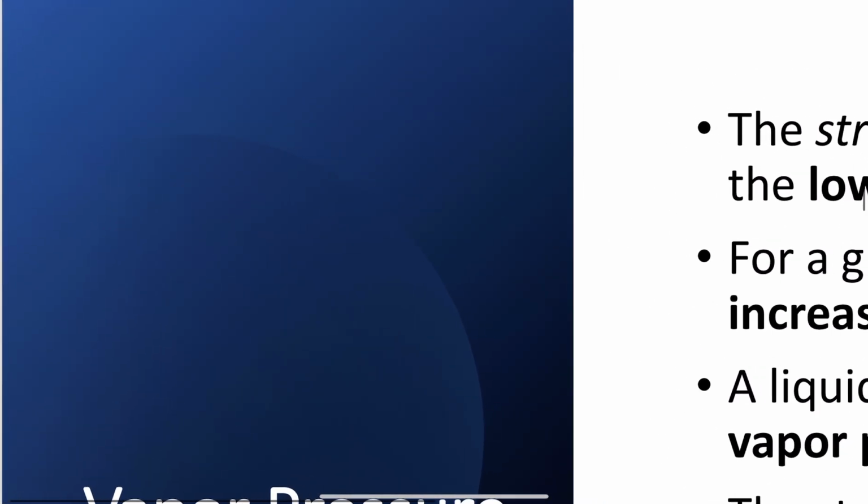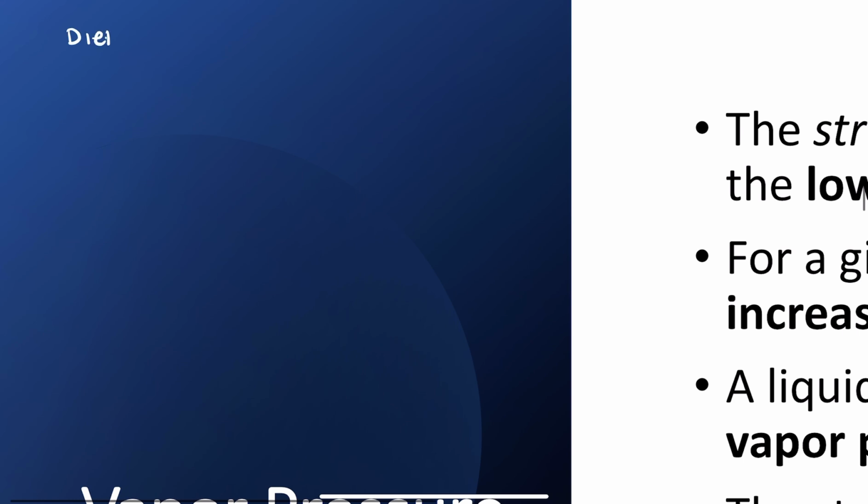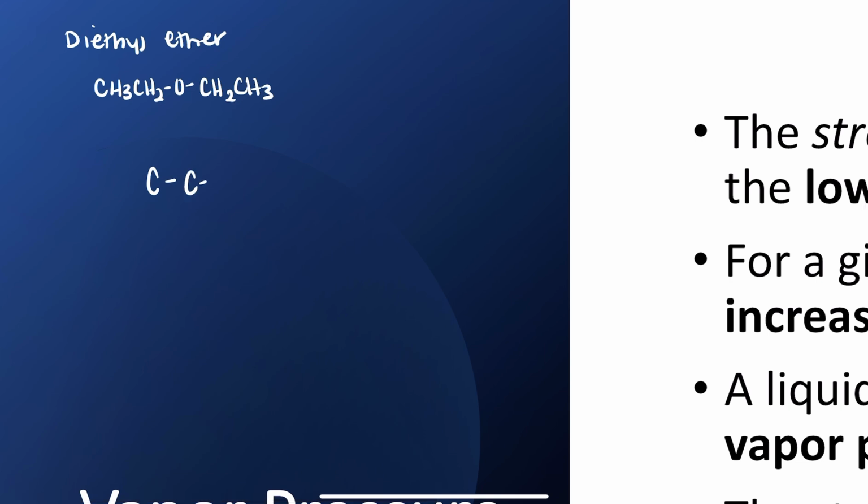If I look at diethyl ether, diethyl ether means that I have CH3, CH2, O, CH2, CH3. Or drawn out, I'm going to draw out the Lewis structure, not the VSEPR shape, but I'll talk about it in just a sec. I've got a methyl group here. I've got a CH2. Got an oxygen trapped in the middle. CH2, and then the methyl group on the end.